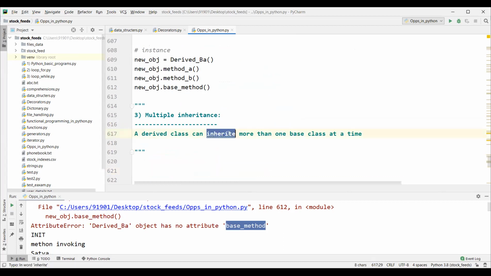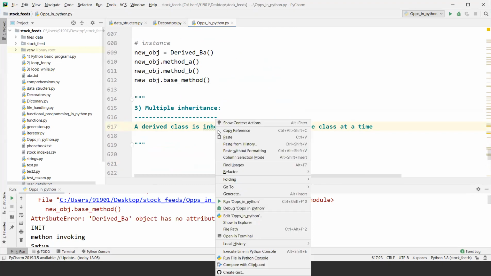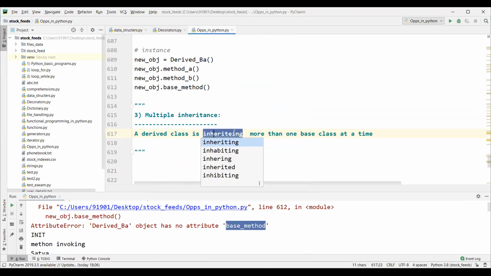A derived class is inheriting from more than one base class at a time.